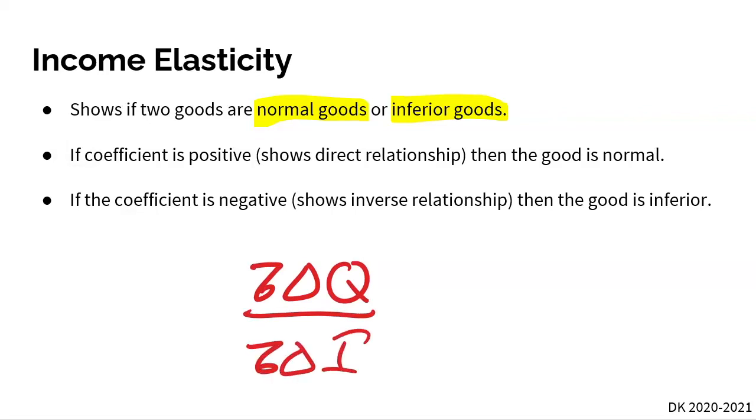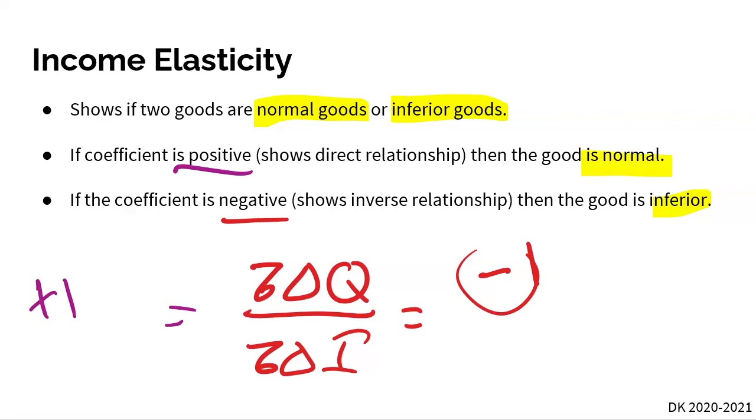Let's say it gives us a negative 1. Well, our coefficient is negative, so the good is an inferior good. However, if this equation gave us a positive 1, it's positive, so it is a normal good.